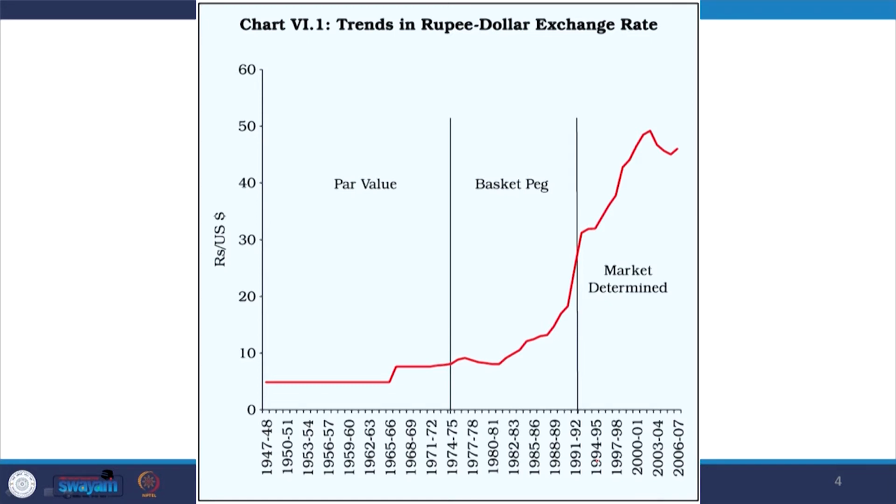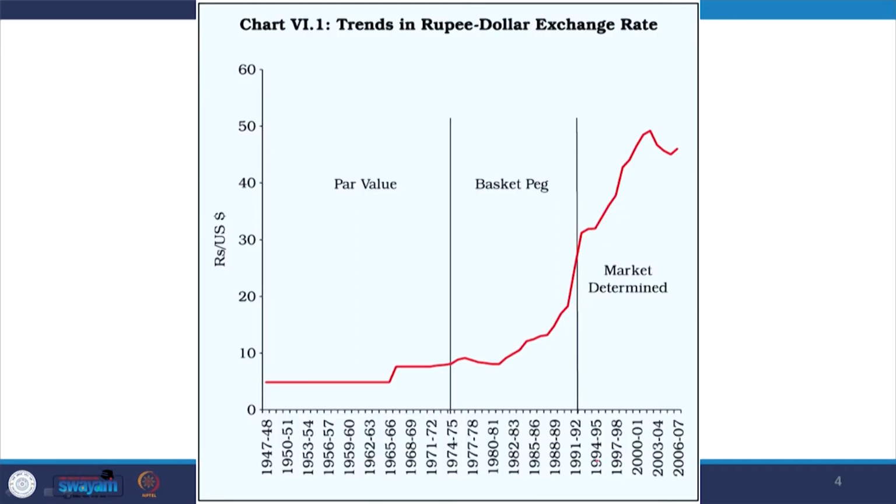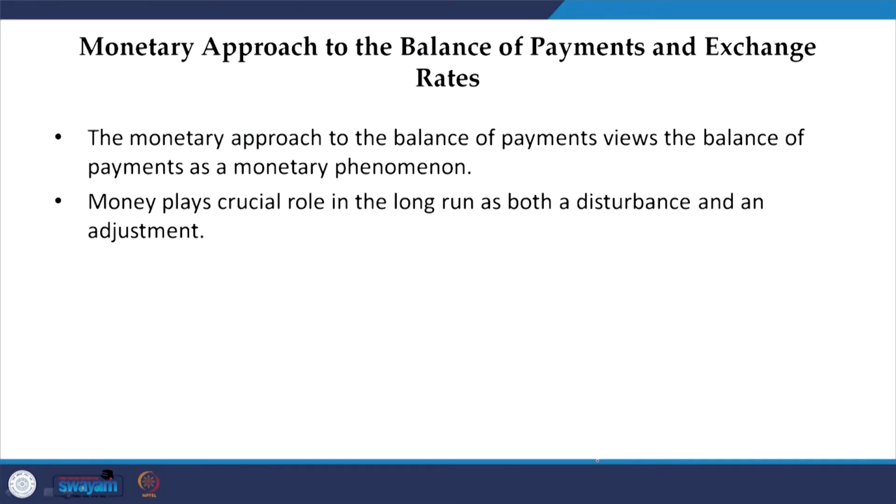Earlier, especially from 73 onwards when the floating exchange rate starts, we talk about the market peg rate or basket rate. Now, the rupee dollar exchange rate is on a rising trend. That means the value of the rupee is consistently depreciating against the dollar.